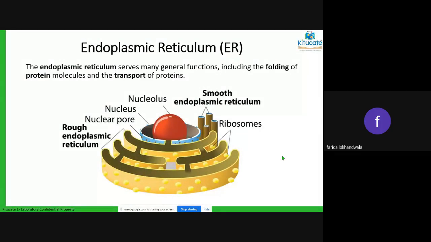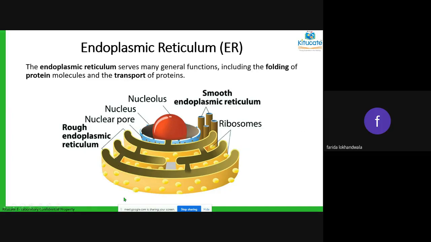Now we have an important part of the cell, which we call the endoplasmic reticulum. What is the endoplasmic reticulum? Can you see the yellow structure which is extending from the nucleus? It will start from the nuclear membrane. Where you can see the blue color, that is the nuclear wall. From the nuclear wall, the endoplasmic reticulum starts, and it goes round, like half rounds, kind of like a maze.